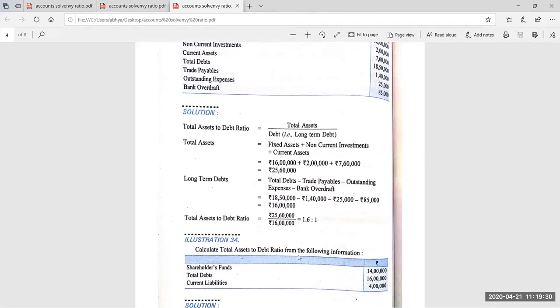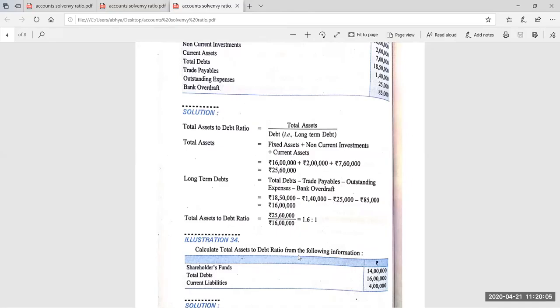Put all the given heads and find out the missing figure, because the total of the assets will be equal to the total of the liability side. And on the liability side, we know that three heads are there: shareholder fund, non-current liability, current liability. But here total debt is given. Total debt means current liability plus non-current liability. So we need not consider the current liability separately.